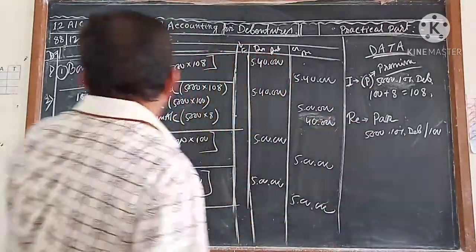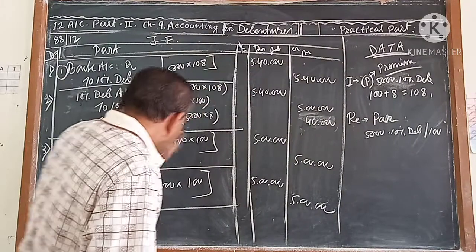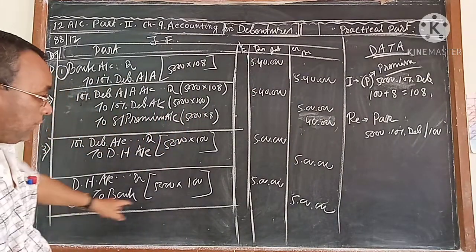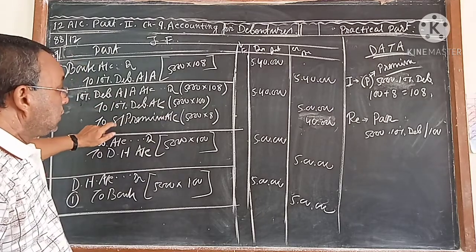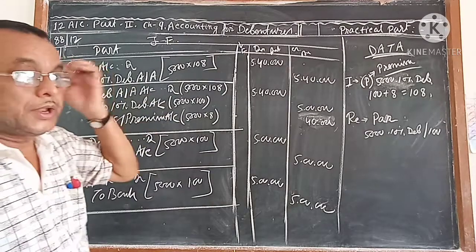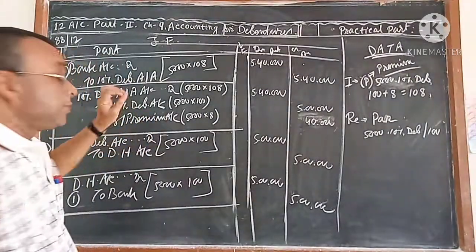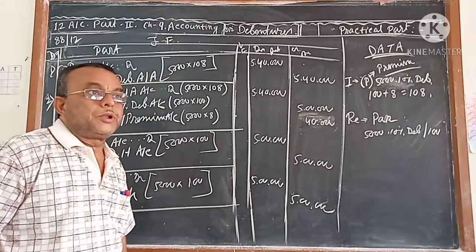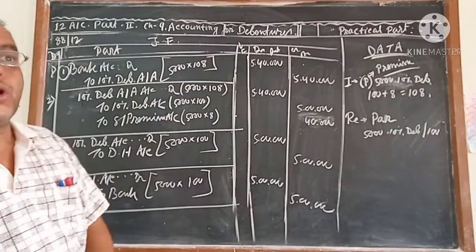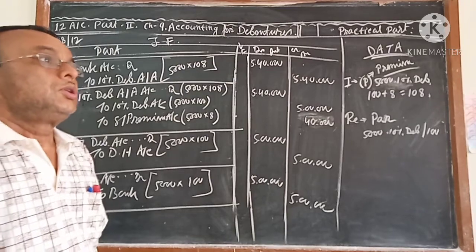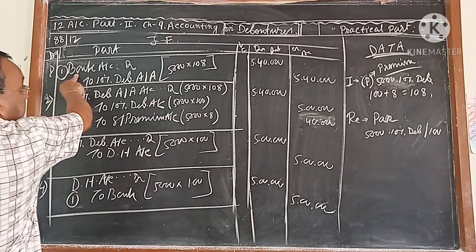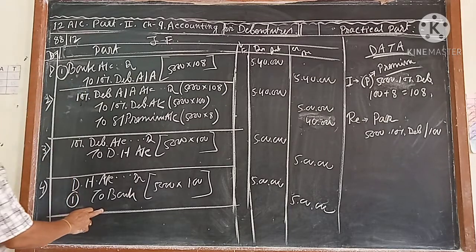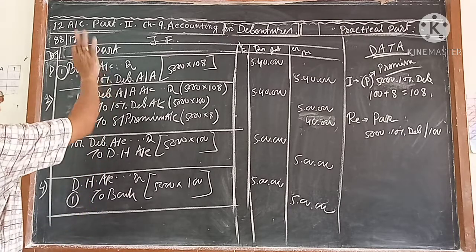So here bank account debit 540, but bank account credit 5. So the 40,000 premium the company got will be the journal entry: bank account debit to security premium account. So here bank debit 540 but bank credit 5. So 40,000 bank was debited.